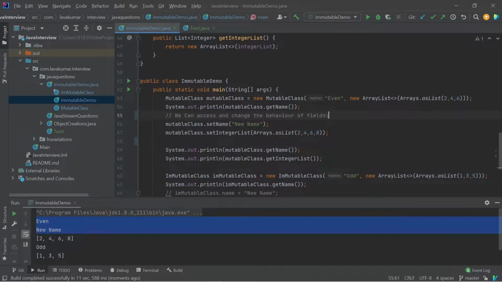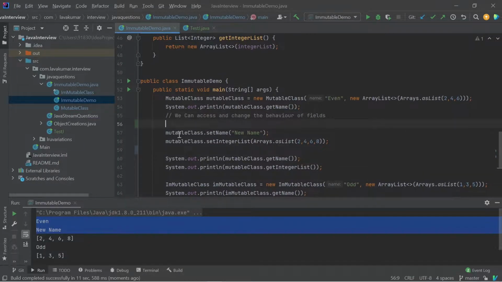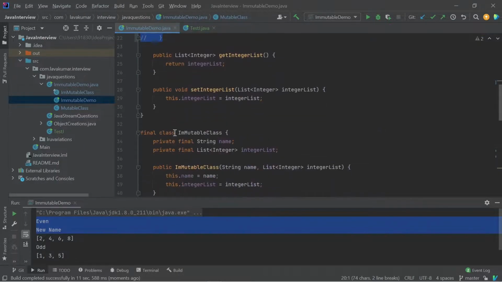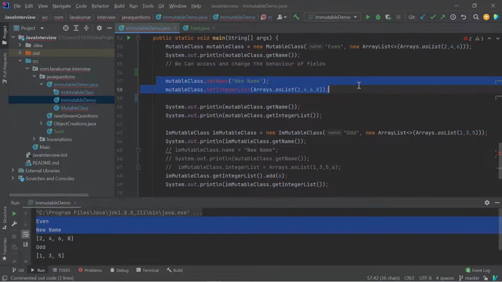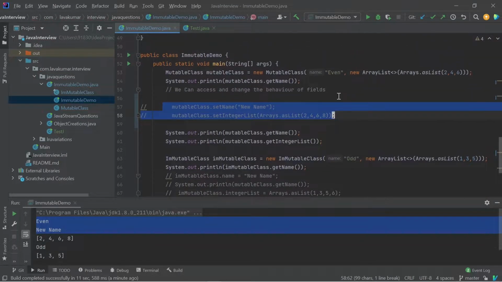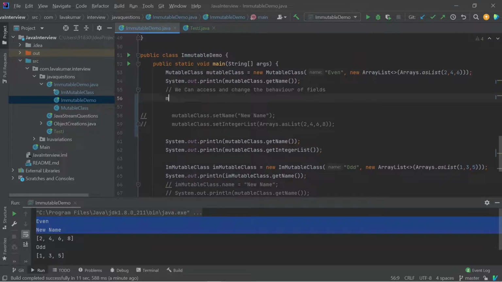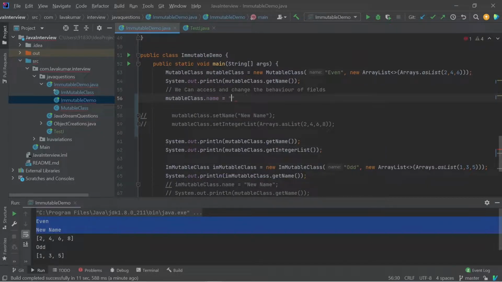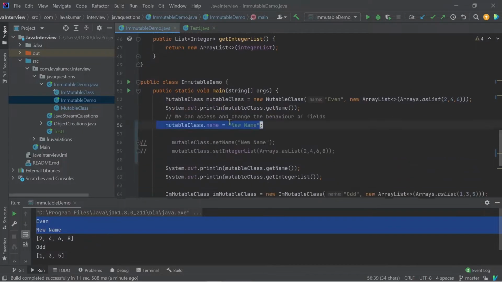Even if we remove the setters, we can still access those fields directly by declaring them here, and if you see, it is not giving any error. Likewise, you can access the integer list itself, and it's not giving any error. So this is not immutable.